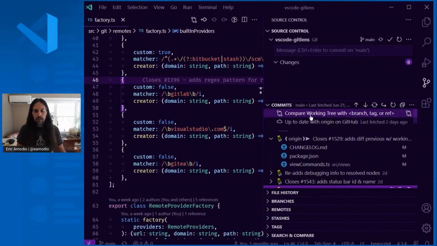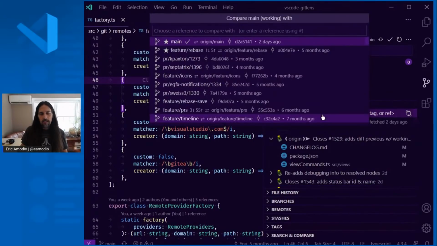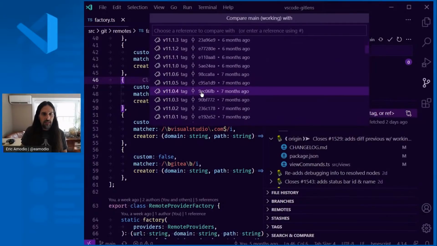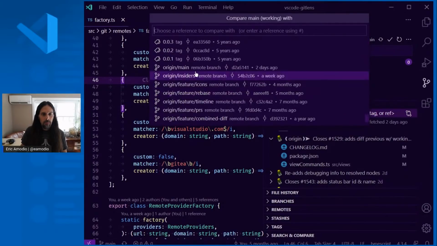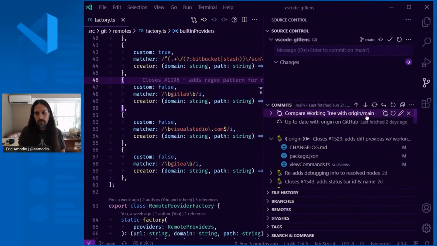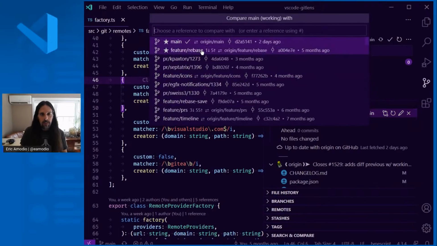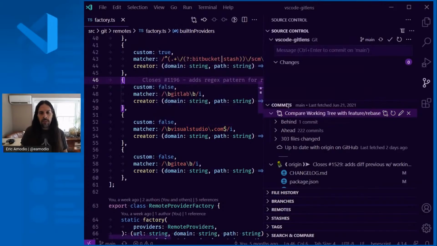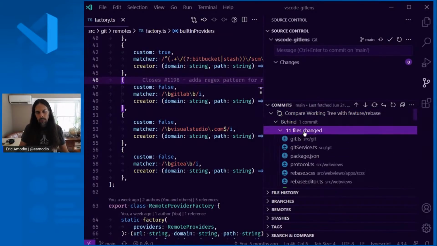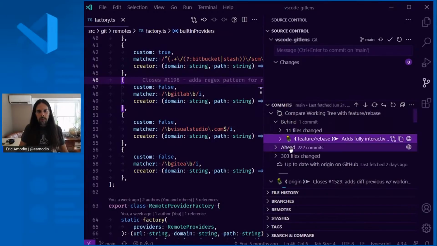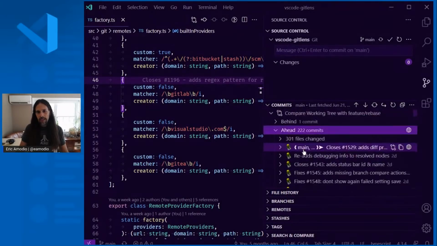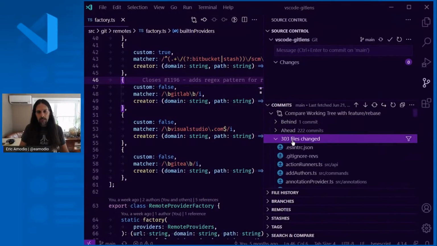This feature here is also quite important. Depending on what you're working on, you can very quickly compare your current tree against some other branch. So like if I wanted to always see the difference between the upstream and this, here there's not going to be any real difference. But if I wanted to always compare the branch that I'm on to some other branch, I can quickly see how many commits I'm behind from that branch, see what files are different, what the commits are, how many commits I'm ahead, and you can see all those. And then just a list of files.